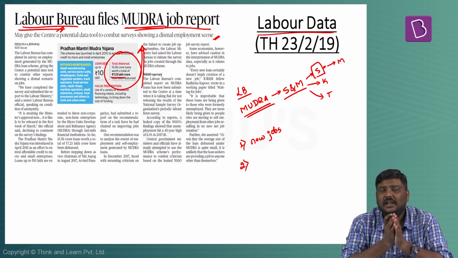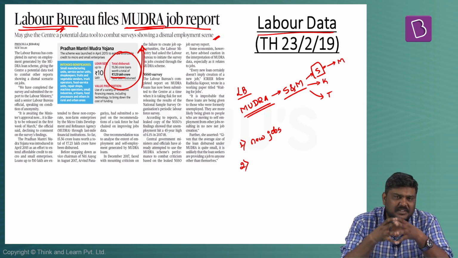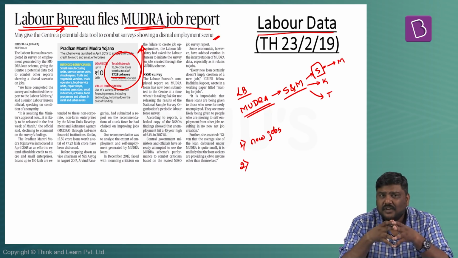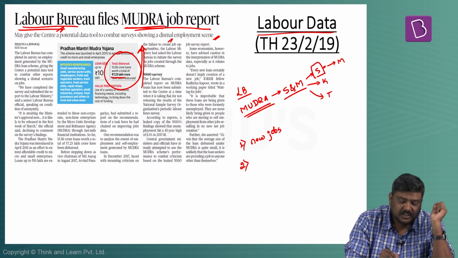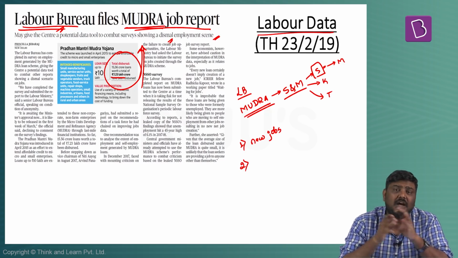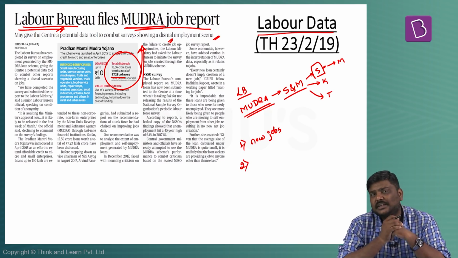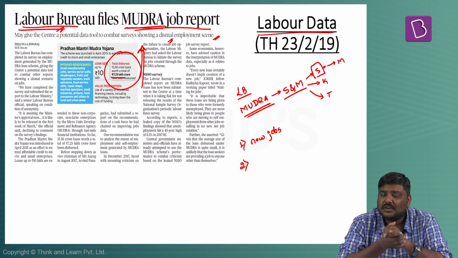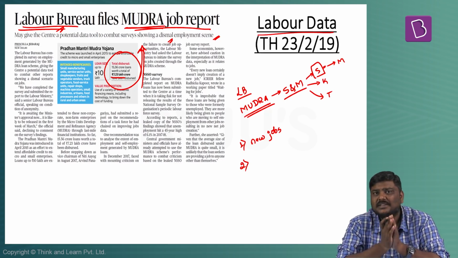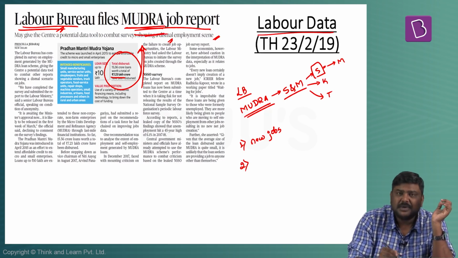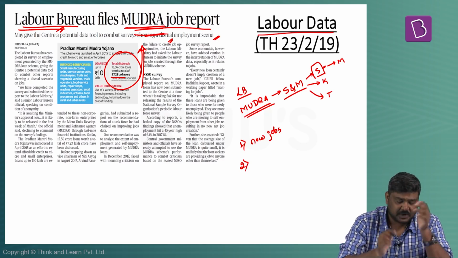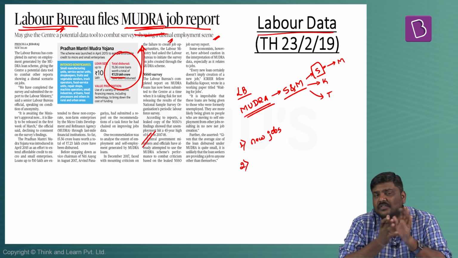And the third concern which has been raised by various experts is that very recently there is a trend of NPAs even under this MUDRA Yojana, or the loans given under this Yojana are becoming more and more non-performing assets. And the former RBI Governor, Mr. Raghuram Rajan, has already indicated that the next wave of non-performing assets might come from this Yojana itself. So these are some of the concerns which have been raised by various experts with relation to this kind of a measurement.